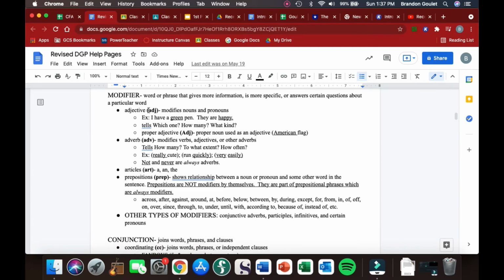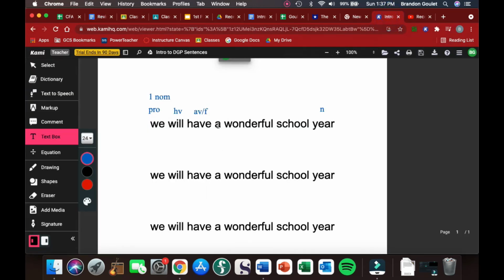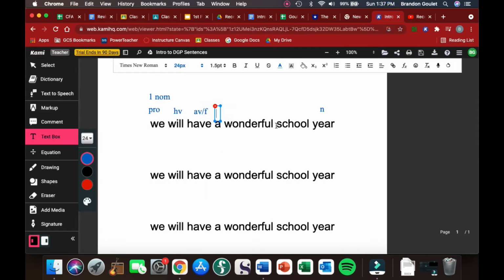If we look at adjectives, it modifies a noun or pronoun. An adverb modifies verbs, adjectives, or other adverbs. And articles, a, an, and the. Those are just straightforward. If it's a, an, or the, it is an article. Let's see if we have an article in here. We have a. So a is an article. I'll go ahead and label that.